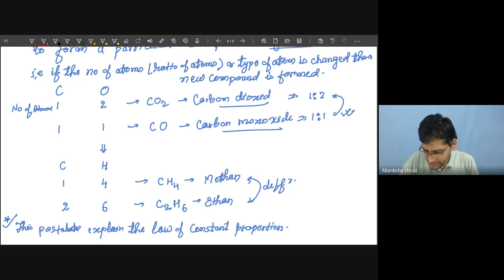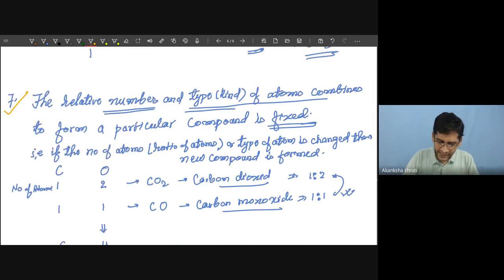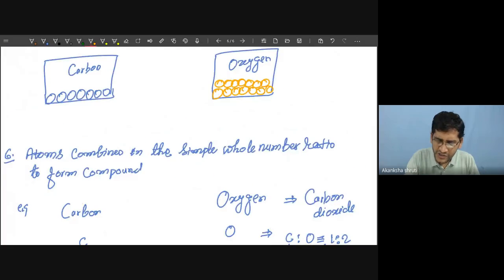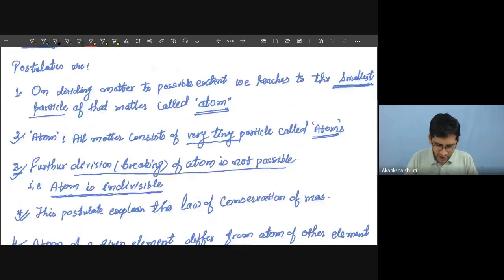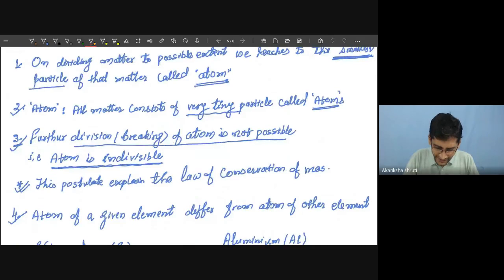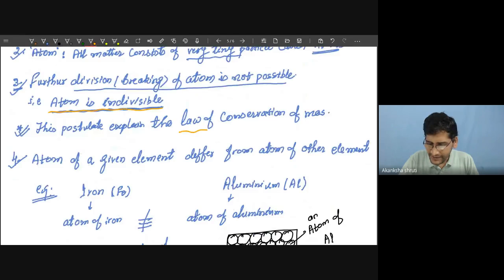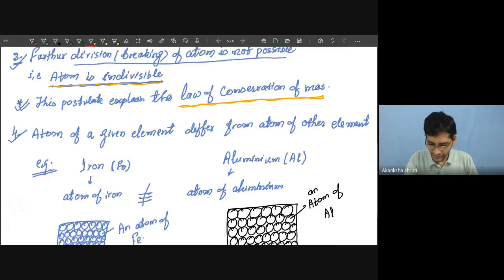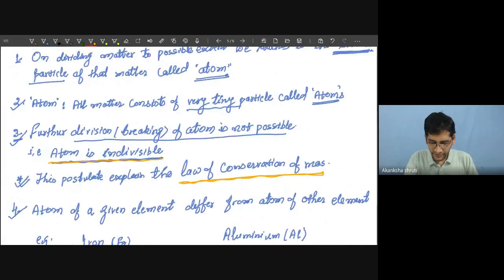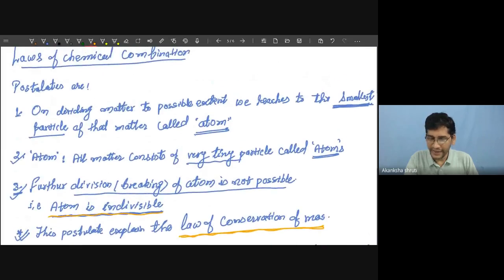So the ultimate objective of Dalton was to explain the two laws. One was the law of constant proportion. For explaining this, he assumed this postulate: the relative number and type of atoms is always fixed in any compound. And another postulate, he assumed that atoms are indivisible. So considering atoms as indivisible, he explained the law of conservation of mass. So this way the two laws of chemical combination were explained.